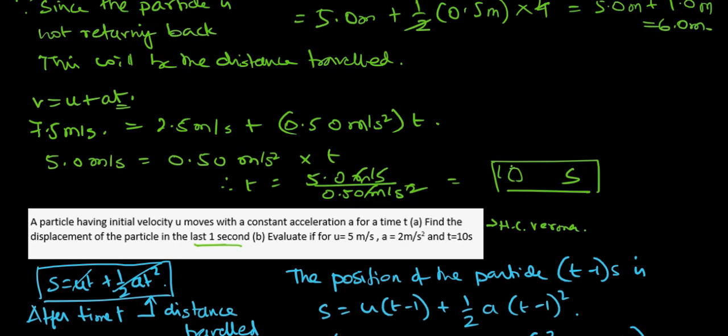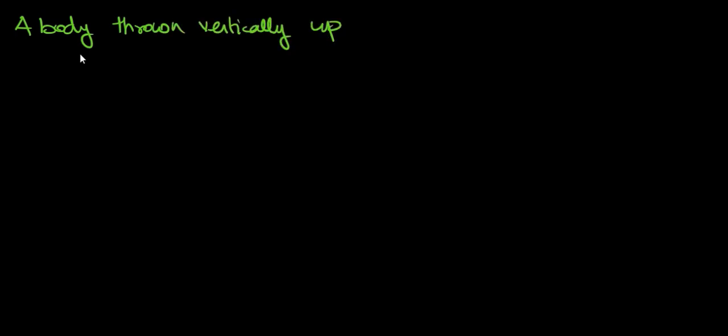All right, so that was it. Now we will discuss the velocity while going upwards. When a body is thrown vertically upwards, the acceleration will become minus g, because you are throwing a body with, let's say, an initial velocity u upwards.